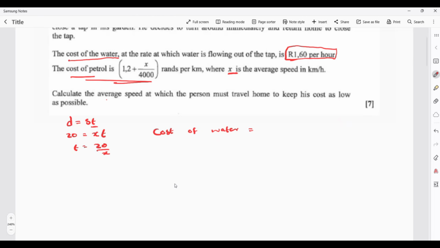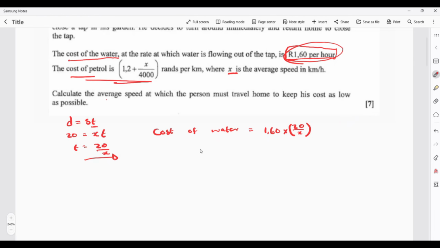Now, you take this time and multiply it by the rate, since the cost is per hour. So you say 1.60 multiplied by 20 over X. This is the cost of water he has to pay in this case, because for every single hour, he's losing 1.60, but we don't know how long he took to get home, so that's why we just multiply over there.